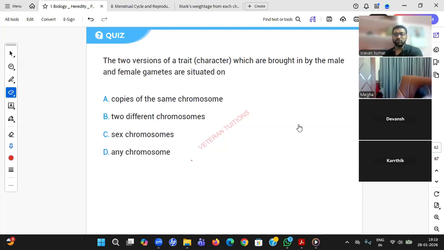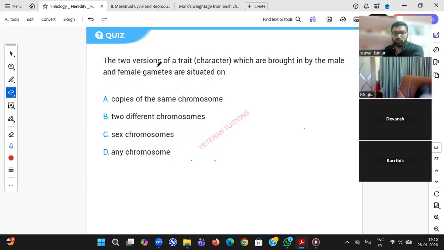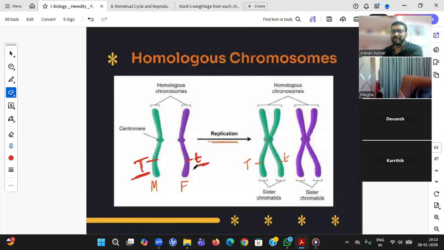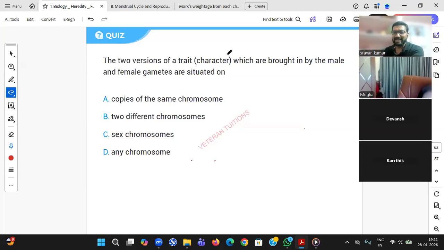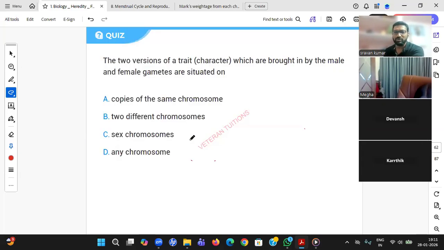Okay. Yeah, so students, that is what the two versions of trait which are brought in by male and female gametes are situated on. You see, I know you'll make some mistakes. That's the reason I took this slide. Now you see something like T and small t. I'm assuming these are some particular genetic code, T and t. Now, what is the question? Two versions of trait which are brought by male and female. So this is T, this is small t. Two versions of the character which are brought by male gamete and male chromosome, female chromosome. Now, how are they situated?